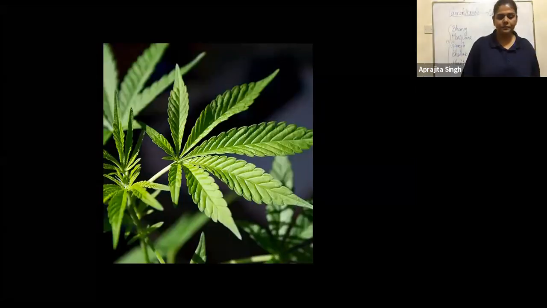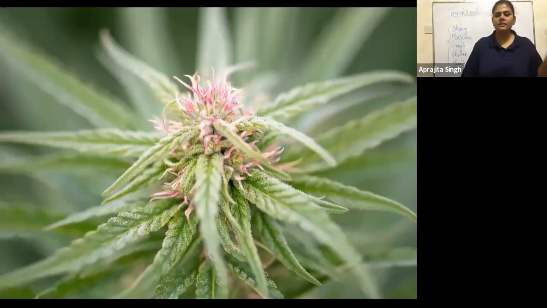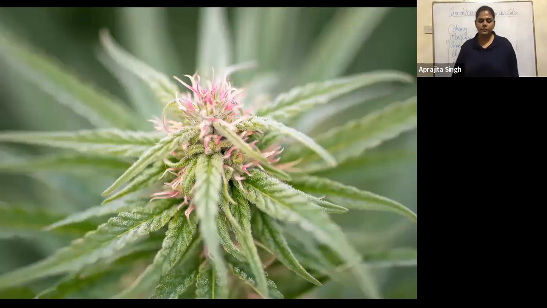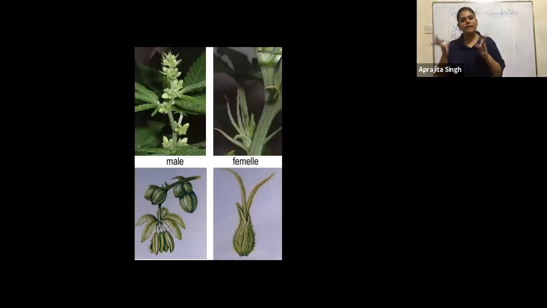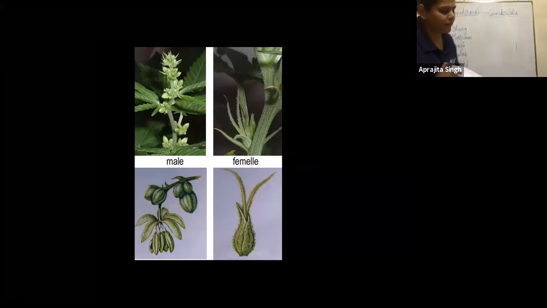See here. It's Cannabis sativa. It's a flower, a female flower. They have male and female flowers. Interesting, na? Male and female plants. Now, I will tell you from which organ of the plant which drug is being prepared. Every organ is a reason for a different type of drug here.